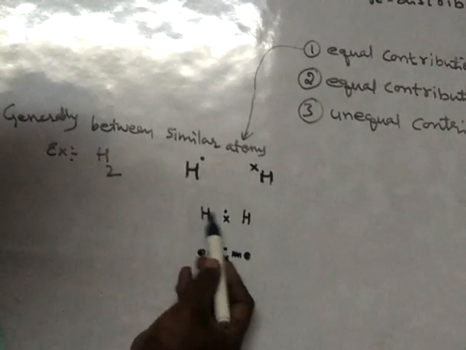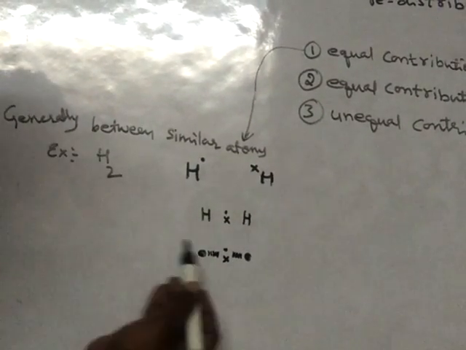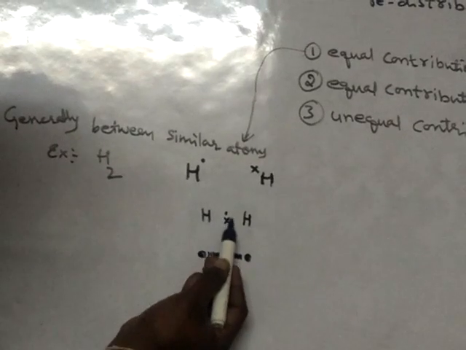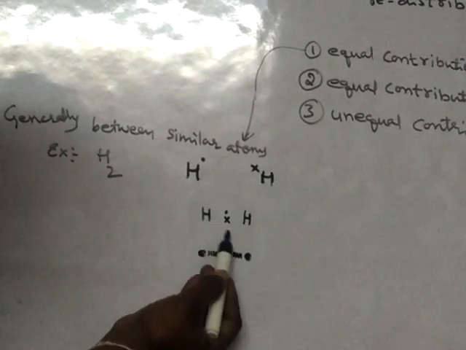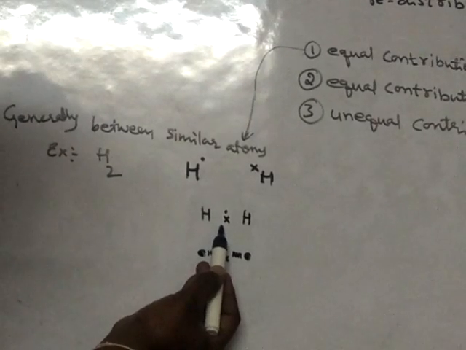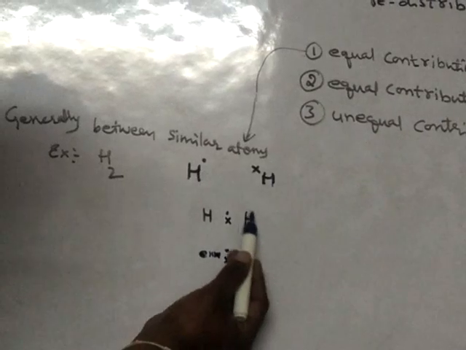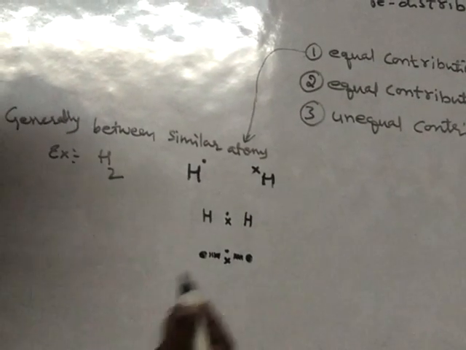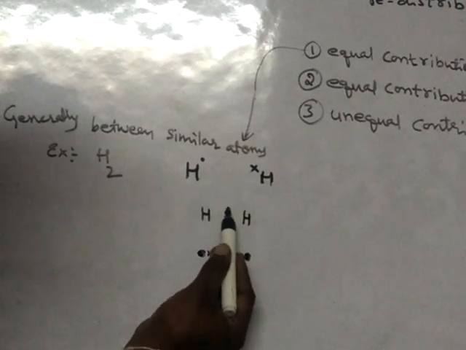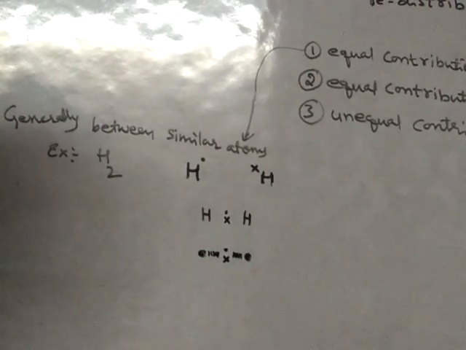The pulling ability of both the hydrogen atoms is the same. So this hydrogen atom shows force of attraction on this electron pair equally as much as this hydrogen atom. So as a result, this electron pair will stay at the center.